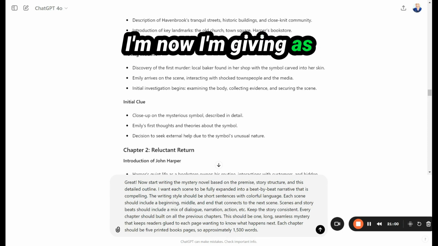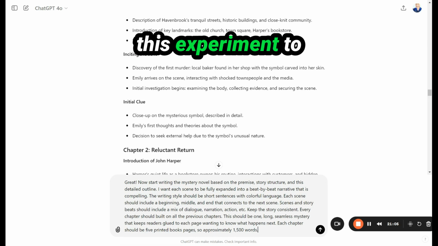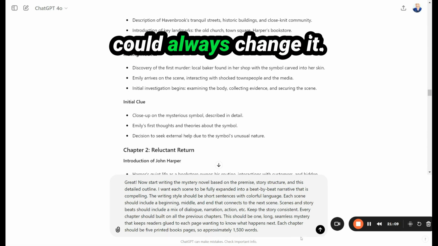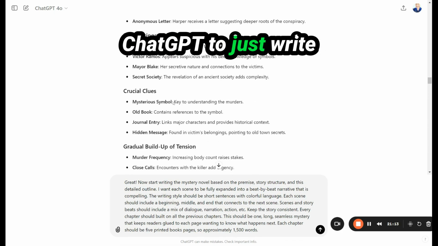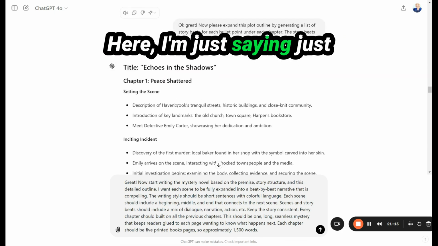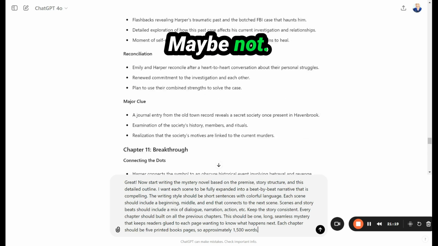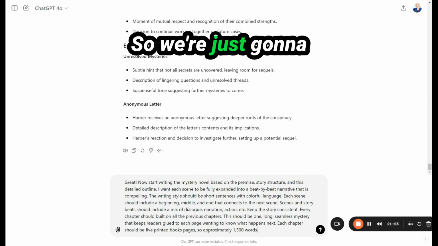Now I'm giving as specific details as I can. You could go way more specific. Play around with this experiment to see what you get. And again, if you don't like what it gives you first, you could always change it. Now, a lot of times I'll ask ChatGPT to just write one section at a time. Here, I'm just saying, just write the novel, which may be a good idea, maybe not. I haven't really done that yet with ChatGPT 4 Omni. So we're just going to see what we get.